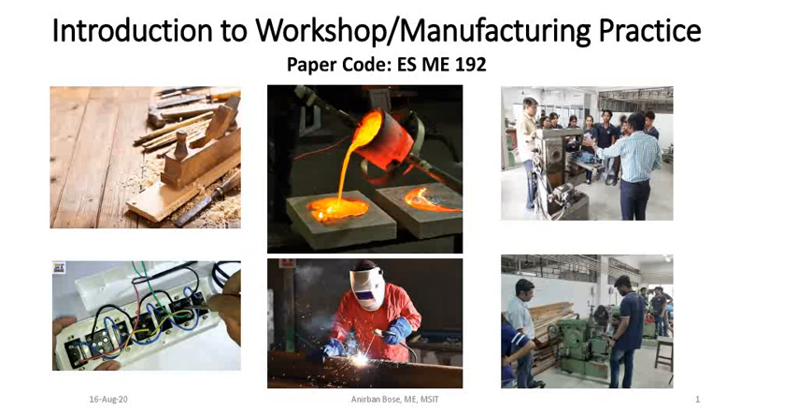The main objective of this particular course is to give you some idea about the basic manufacturing processes. Remember, these basic manufacturing processes are very important in the industry, and manufacturing process itself is a big part of mechanical engineering. So here we from the mechanical engineering department are going to take this particular lab, and here you can see the paper code is ME1N2.